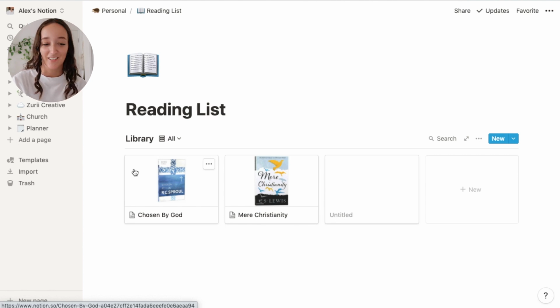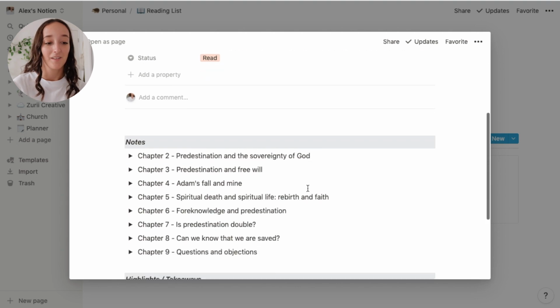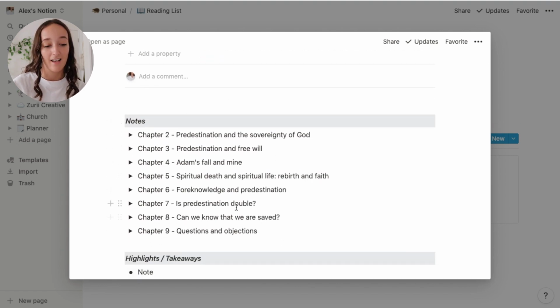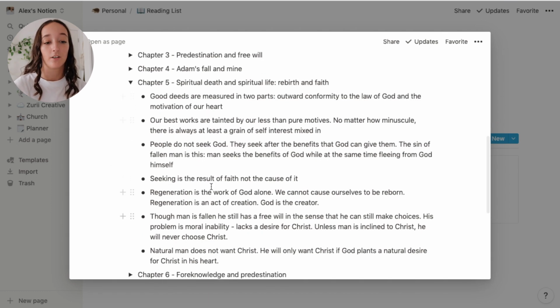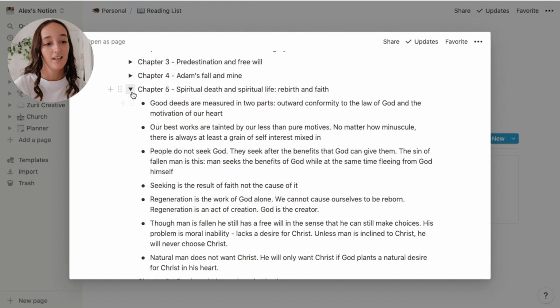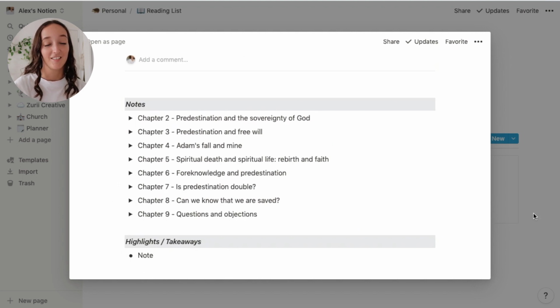But my favorite thing about this page and this template is if I click into the book, I scroll down to the subpage and there's this template that I've made where I can just take notes as I'm reading the book and write my highlights and takeaways. So I made this template to help me take in the information that I'm reading a bit more. So I have notes for each chapter, and then I can toggle the drop down and write down all my notes for the chapter, and then I can go back obviously and refer to them. And I just think this is such a great way to read books smarter.